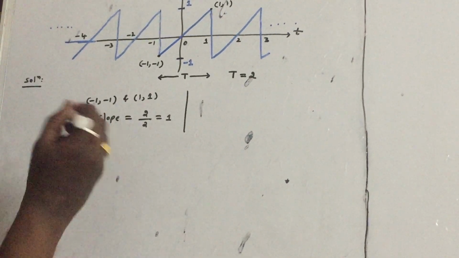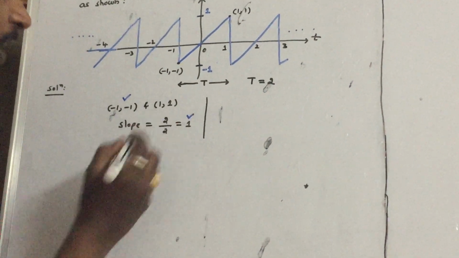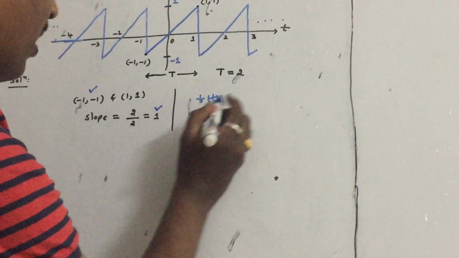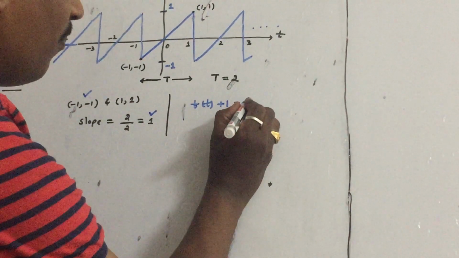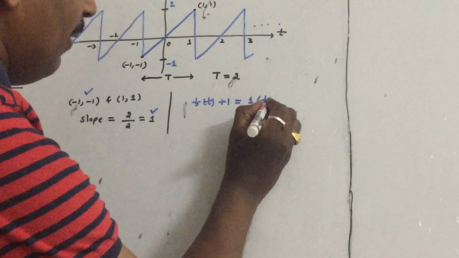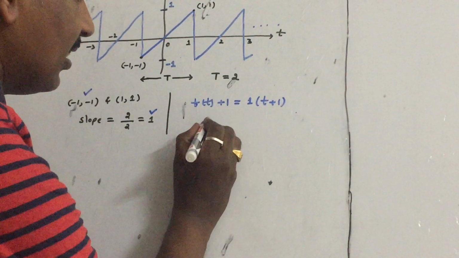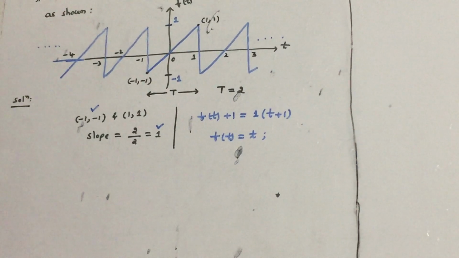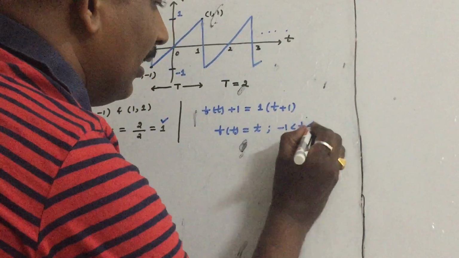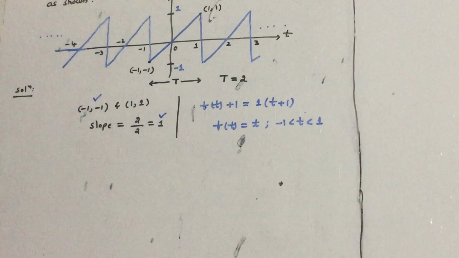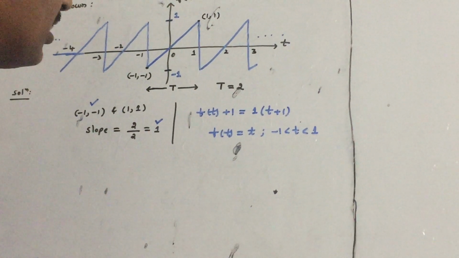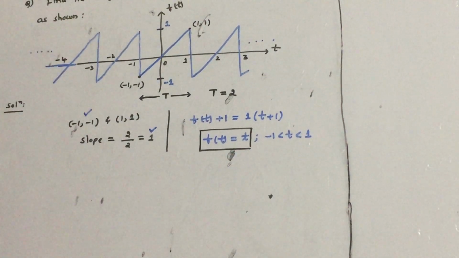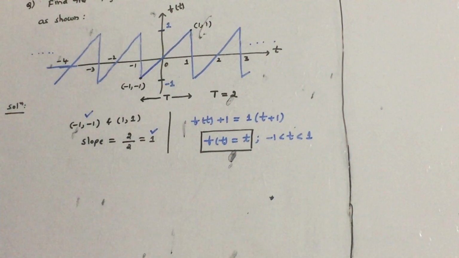Now by using this point and this slope, find out the equation of the straight line. So f of t minus (-1) is equal to m, the slope 1, into t plus 1. You can see that 1 gets cancelled out. f of t is equal to t, in the interval -1 less than t less than 1. It is straightforward since it is a straight line passing through the origin with a slope of 1. So f of t is equal to t.